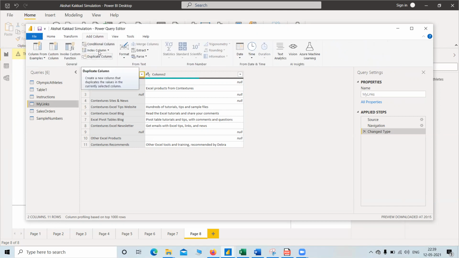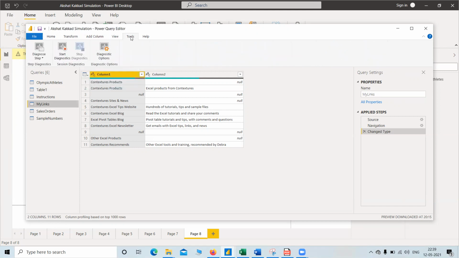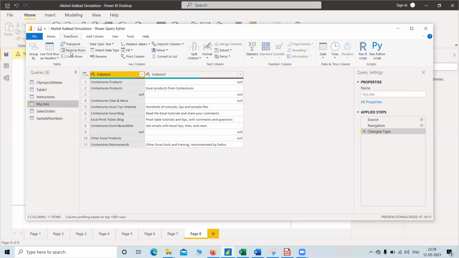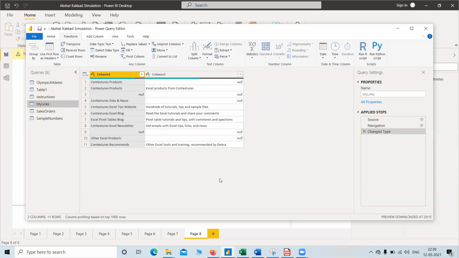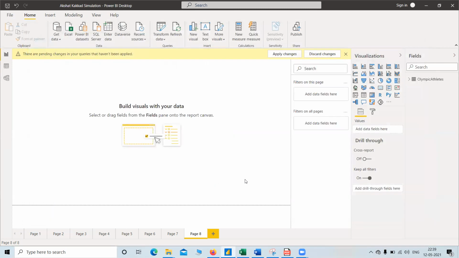Here we can have transform and replace values and pivot columns and everything, split columns, etc. Add and remove columns, index, and start diagnostics and help. So now, transform, we can reverse rows, etc. We can do multiple things over here to edit our data and clean our data if our data is a mixture. And now we cancel this because we don't want this data. Okay. Now we start from page one.